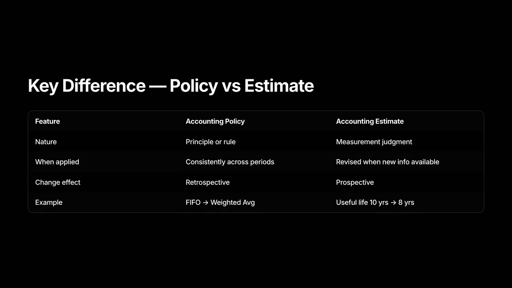Key difference: policy versus estimate. Keep this comparison in your head. Policy equals a rule or method. Estimate equals a measurement judgment. Policy changes, retrospective effect. Estimate changes, prospective effect. Example, switching inventory method is policy change. Revising spoilage percentage is estimate change.